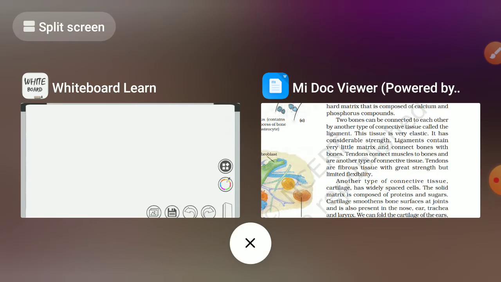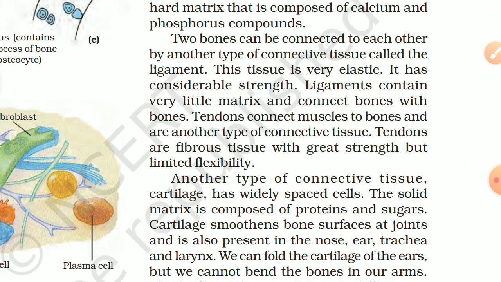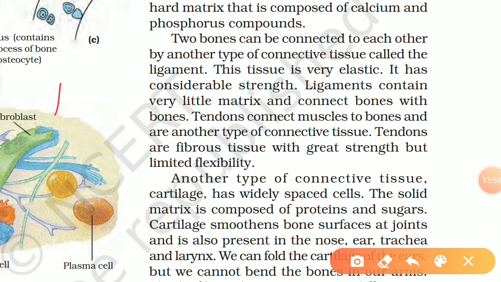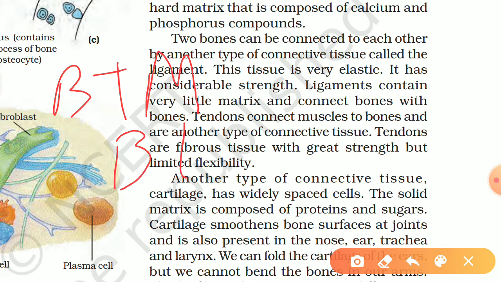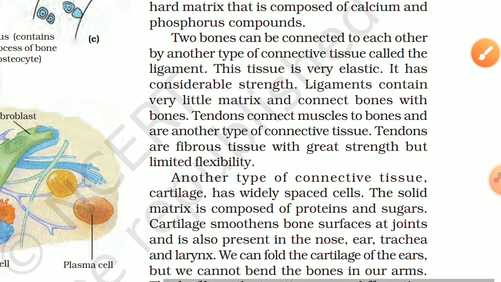Please remember, bone to bone are connected by ligaments, BLB. Bone to muscles are connected by tendons, BTM. So please remember these two terms, BTM and BLB.